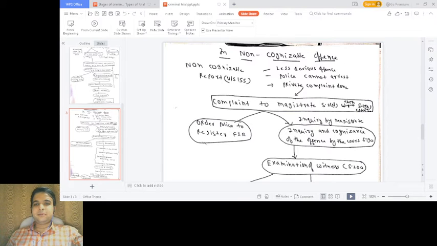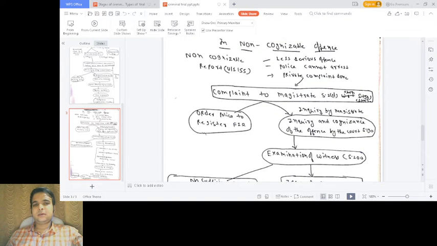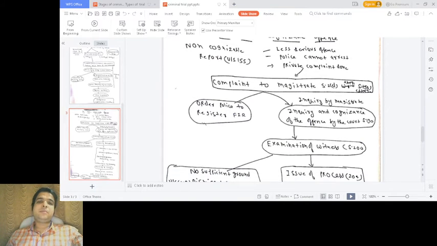If the complaint comes to the magistrate, he has two options. Either he will order the police to register an FIR, or he will inquire by himself.